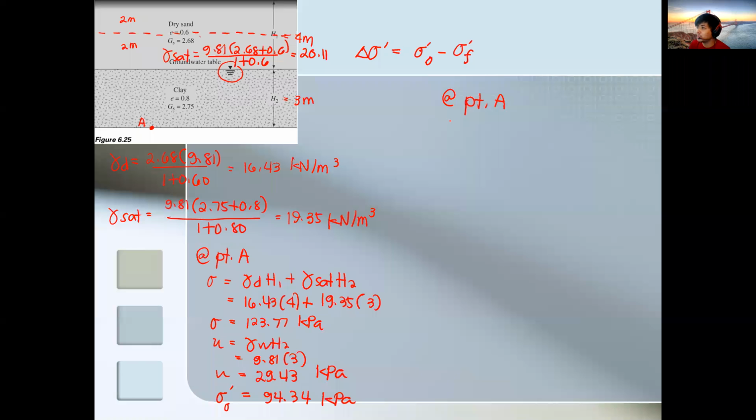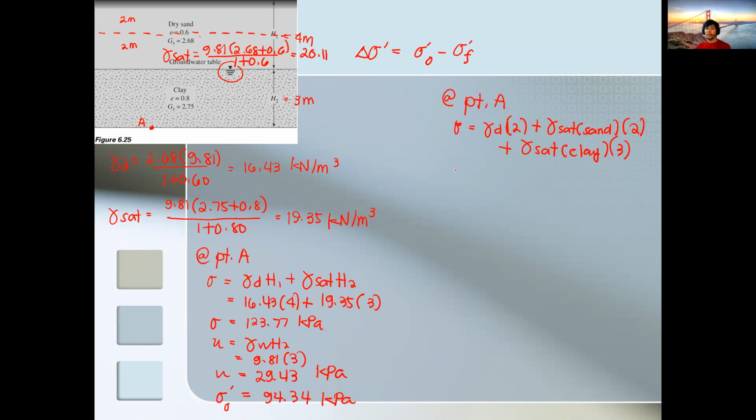So the total stress at point A in the final condition is gamma dry times H, which is now 2 meters, so it is no longer H1, it's 2 meters, plus gamma saturated of the sand times 2. Then lastly is the saturated clay, its saturated unit weight times 3.